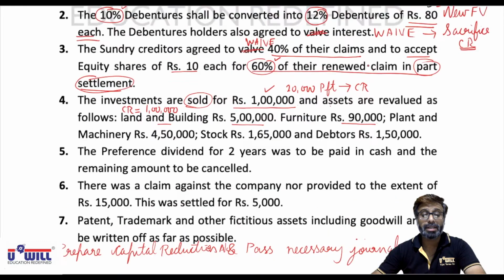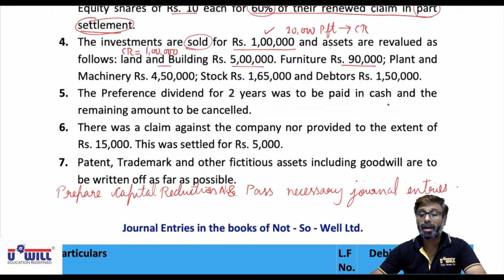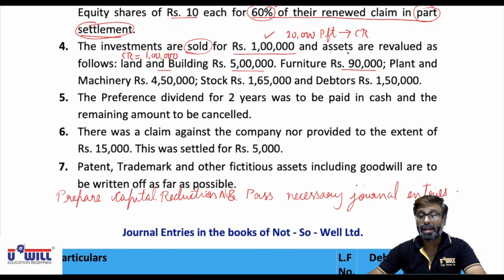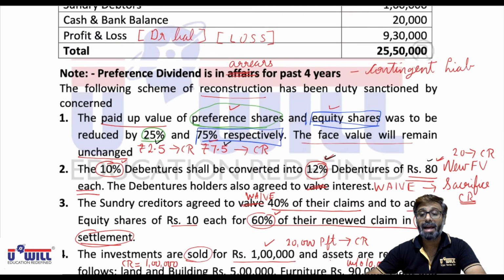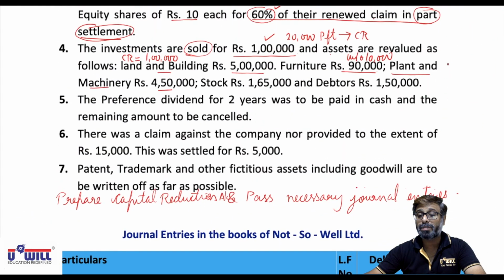Now furniture is 1 lakh. 90,000 means we have to write off 10,000. For writing off, we'll pass a combined entry for all the assets. Let's see others also. Plant and machinery is 4,50,000 and in the balance sheet it is 5 lakhs. So against 5 lakhs, 4,50,000 means we have to write off 50,000. So this also we can combine with furniture.